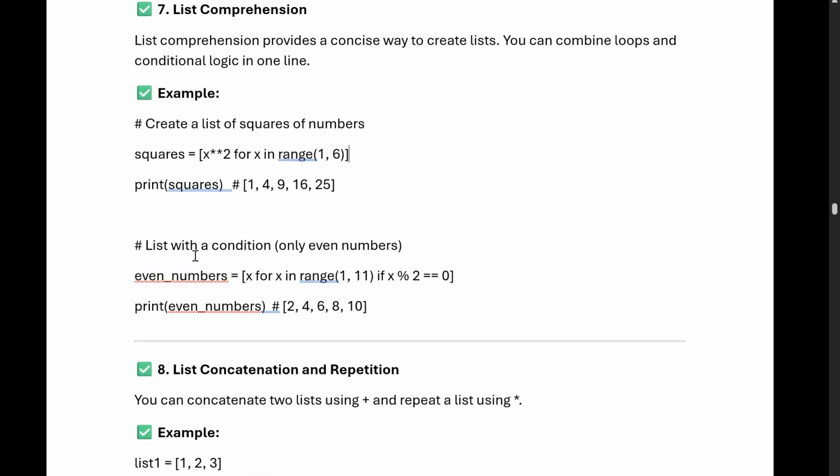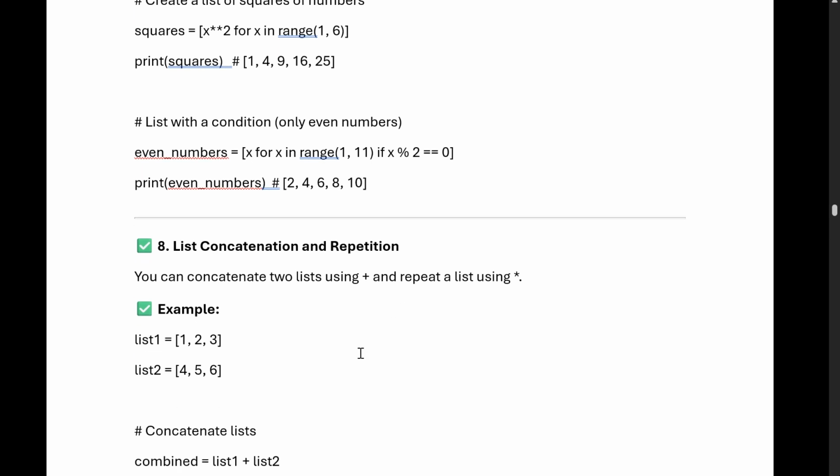You can see another example, a list with a condition for even numbers x. So we have to create a list like x for x in range 1 to 11. You take the numbers from 1 to 10, and with the conditional statement, you don't take all the numbers. If x modulo 2 equals 0, so if the number is even, we have to print it as an even number. Okay, so this way we can create a comprehension.